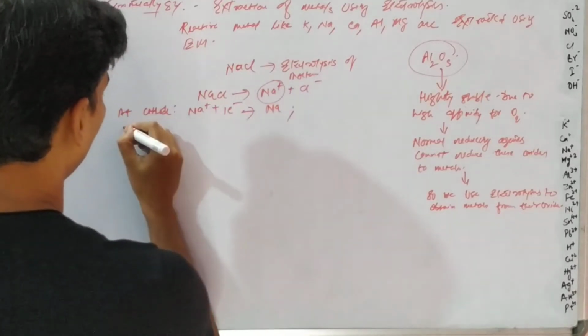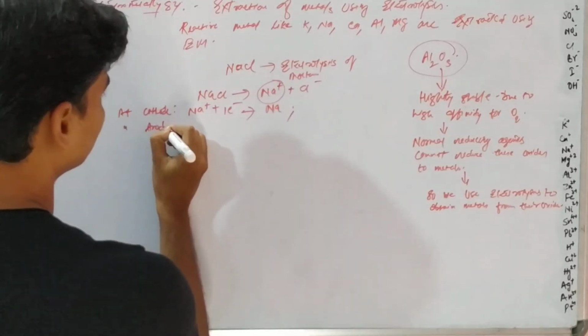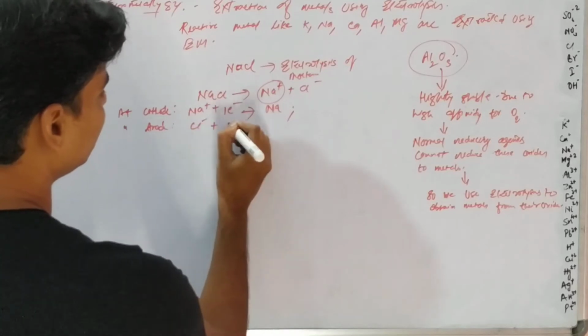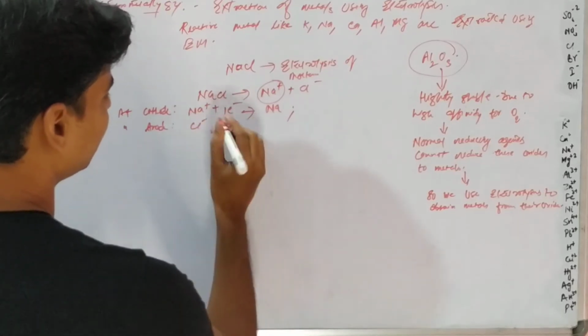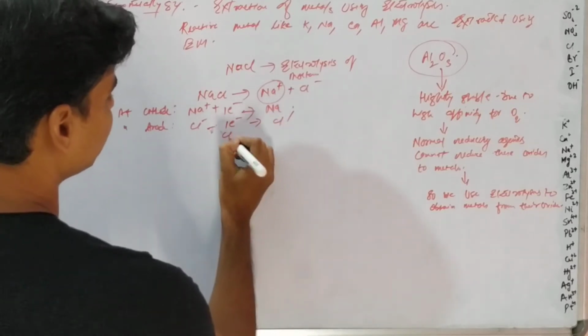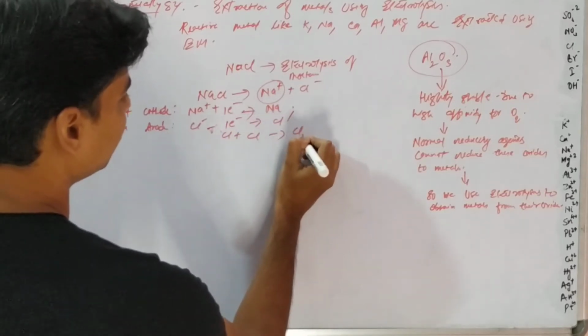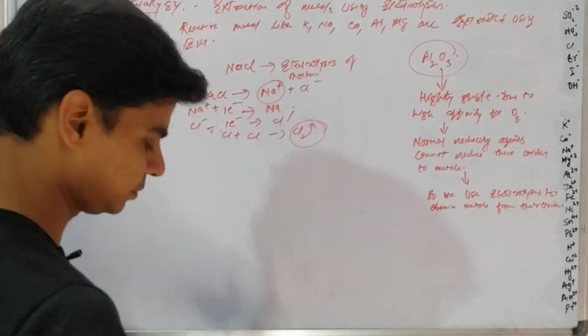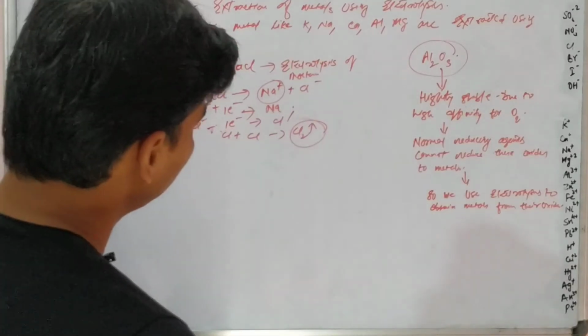Similarly, at the anode, chloride will lose an electron to form chlorine. Two chlorine atoms react to form chlorine gas.